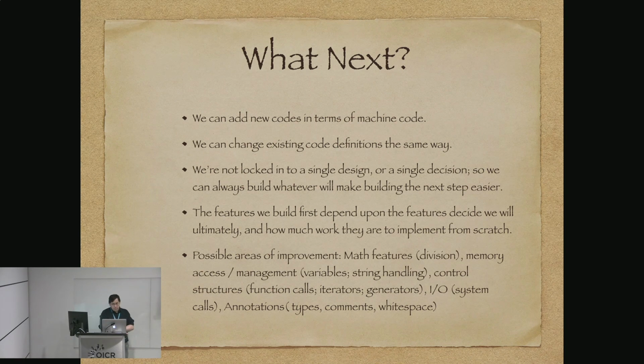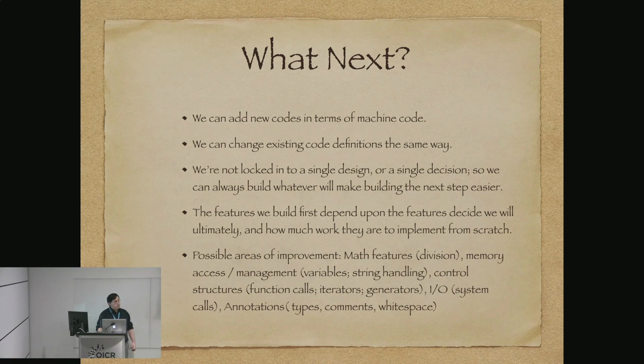So where do we go from here? We can add mathematical features. Memory access is probably going to be one of the next ones, like, say, the equivalent of a malloc or something like that, which is really easy on, say, ARM assembly or Unix, where it's just adding a system call. Our read and write a byte are just system calls, so we already presumably know how to do that on a lot of architectures.